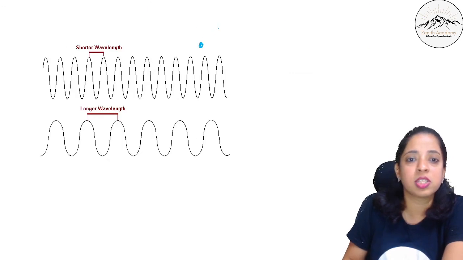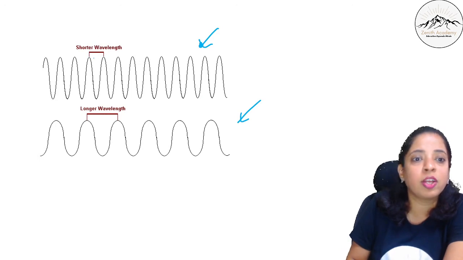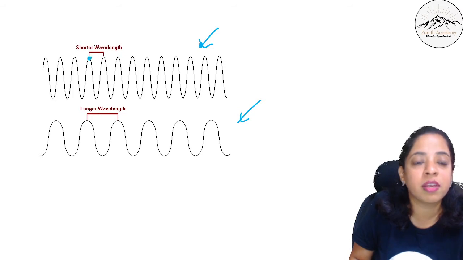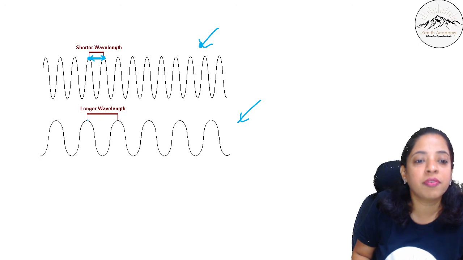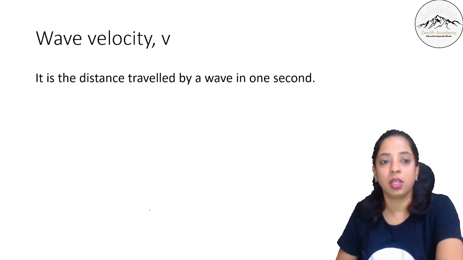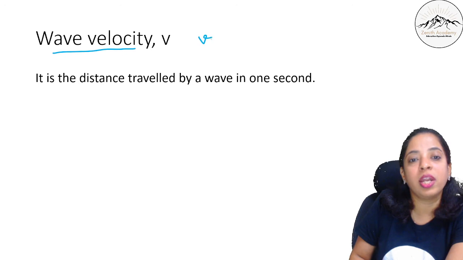So now if you see this one and this one, they are very close by, है ना, the waves are very close by. So the distance between two crests, if you see, is very short. So this is shorter wavelength, and here if you see these 2 points, same phase of oscillation, the wavelength is longer. Okay. Now we are talking about wave velocity, which is given by small letter v.